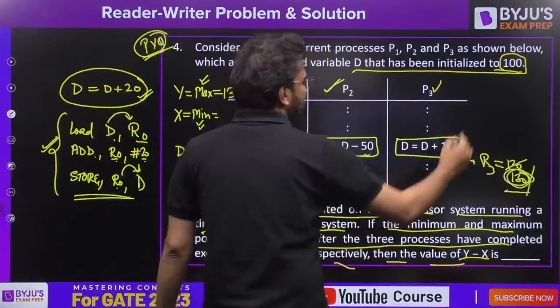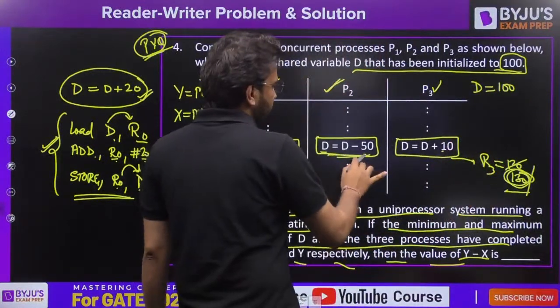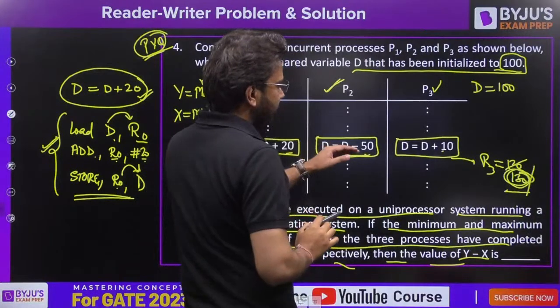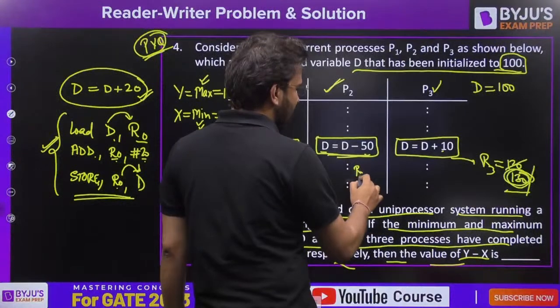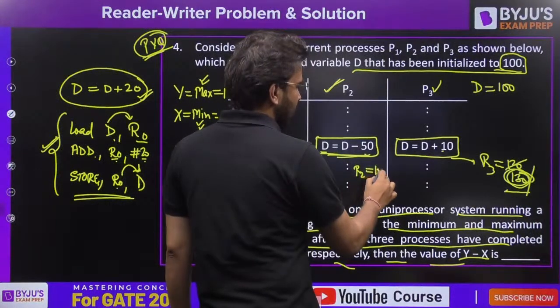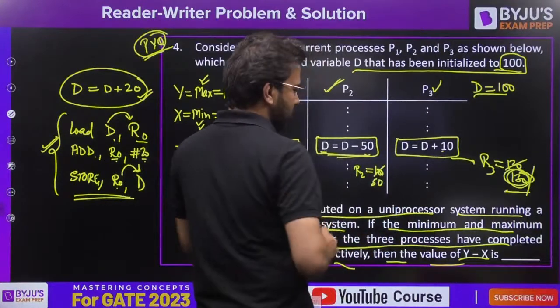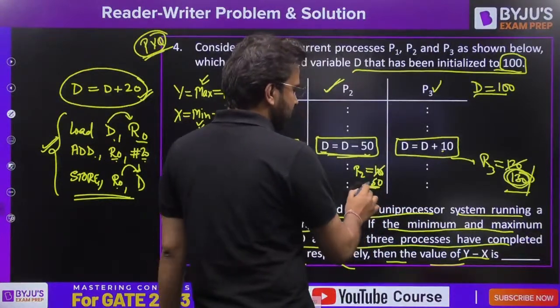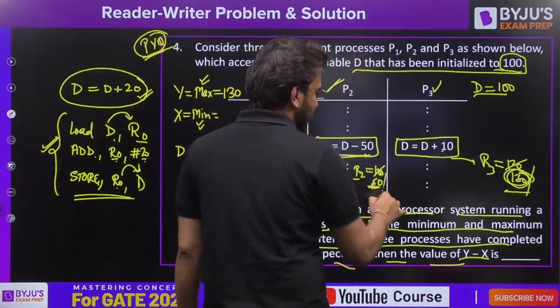The initial value is 100, let me write it here. You perform minus 50, but just before storing the value back to D, let's say you are using the R2 register here. R2 reads the value of D as 100. It performs the subtraction, so it makes it 50 here. Just before it was about to store the value of R2 back to D, it got preempted.